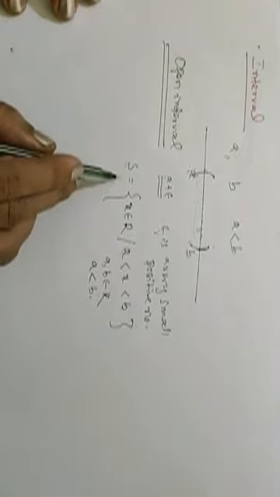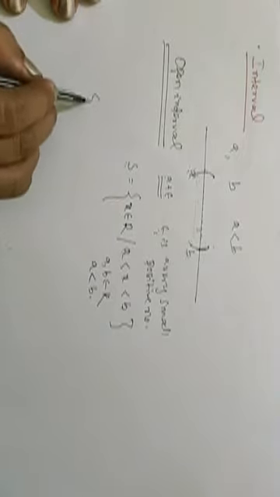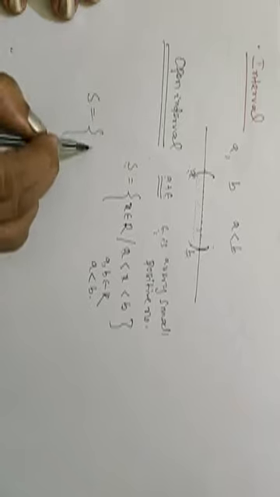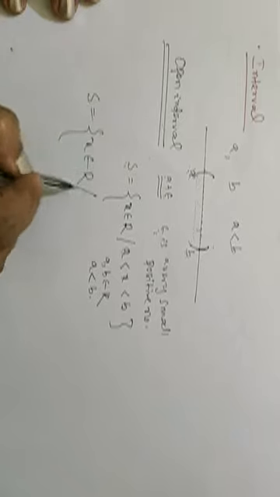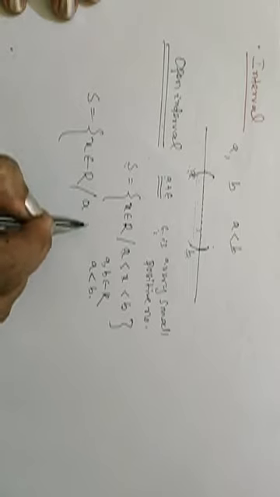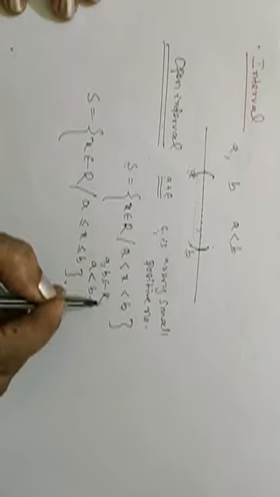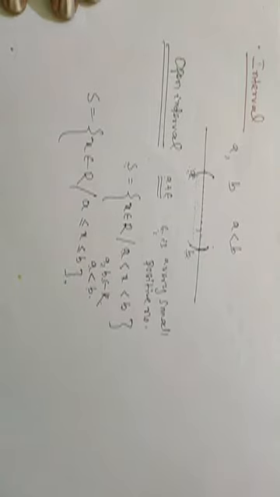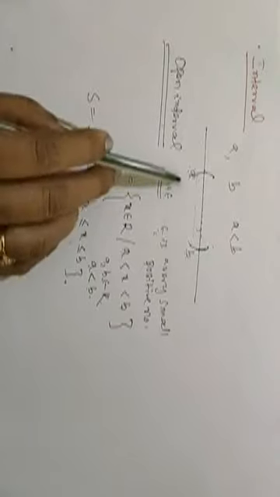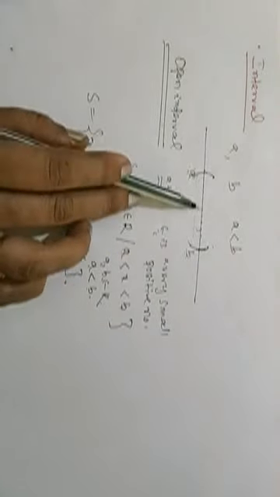Now if we take the set as x belongs to R such that a is less than or equal to x and x is less than or equal to b, where a, b are real numbers and a is less than b, then we say that it is a closed interval. Now the endpoints a and b belong to the set. Then we say that set is a closed interval.